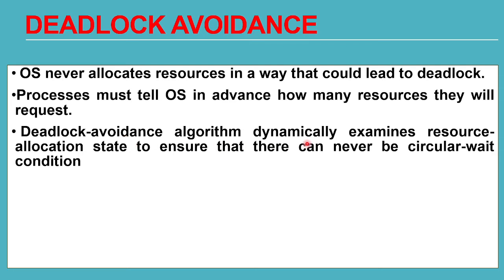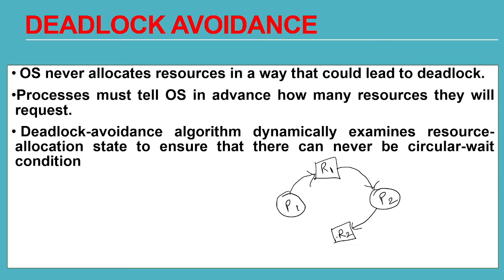The deadlock avoidance algorithm dynamically examines the resource allocation state to ensure that there can never be a circular wait condition. What is the meaning of circular wait? There is a process P1 and a process P2. Process P1 wants resource R1, which is currently taken by P2. Similarly, P2 wants resource R2, but it is currently taken by P1. These processes are in circular wait because they are circularly waiting. P1 is waiting for R1 which is taken by P2, and P2 is waiting for R2 which is taken by P1. So both are waiting for each other and it makes a cycle.